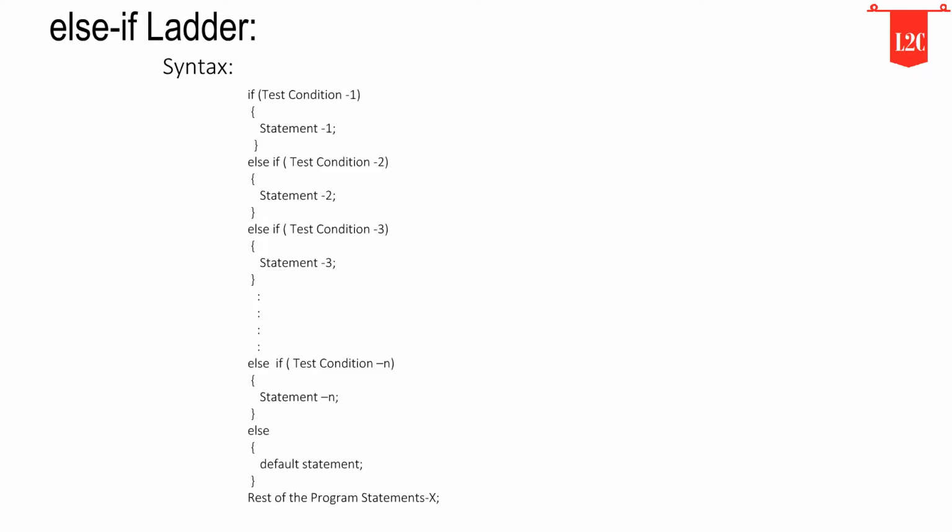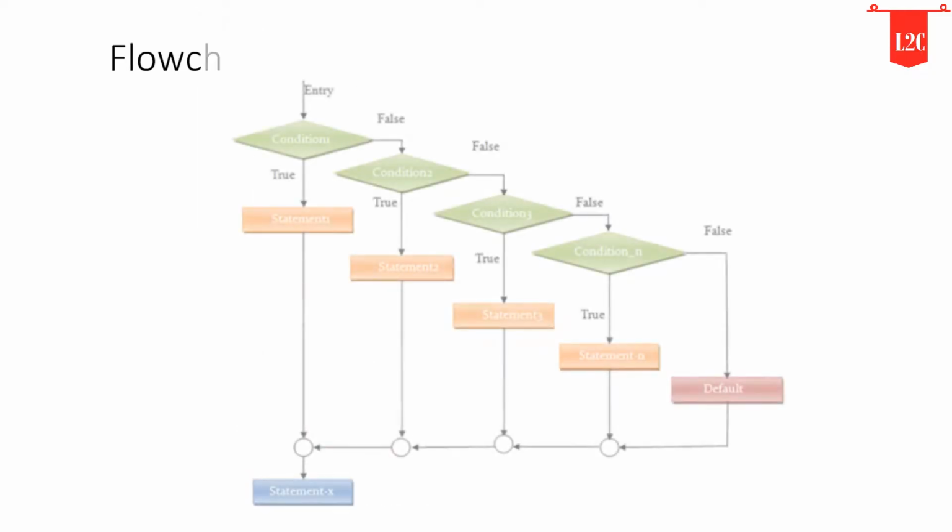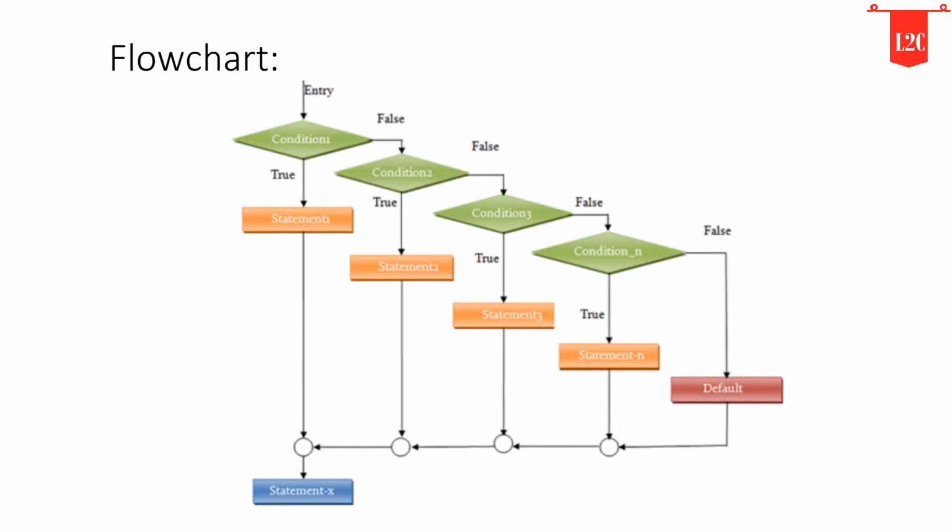The conditions are evaluated from top to bottom. As soon as a true condition is found, the statement associated with it is executed and the control is transferred to the rest of the program, skipping the rest of the ladder. When all the n conditions become false, then the final else containing the default statement will be executed. Following is the flowchart of the else if ladder.